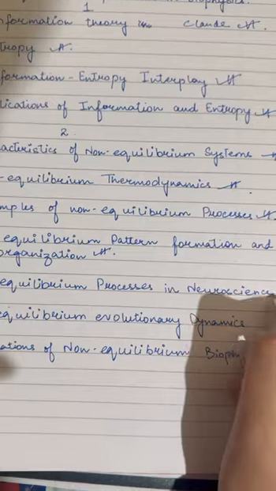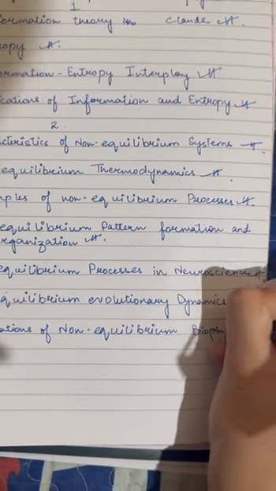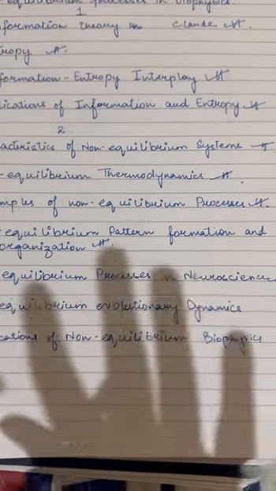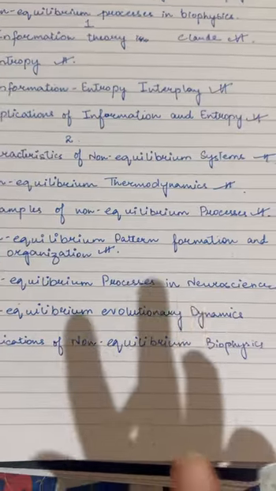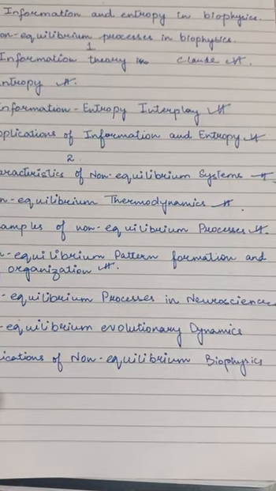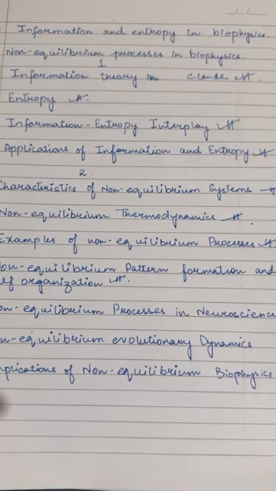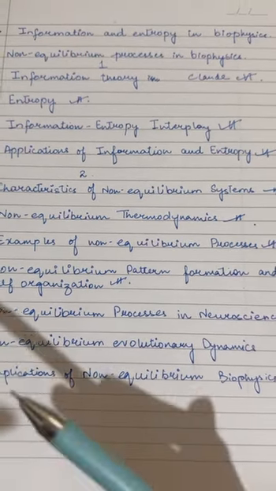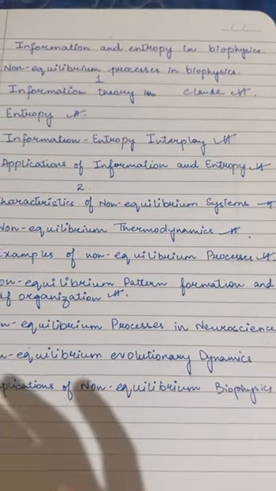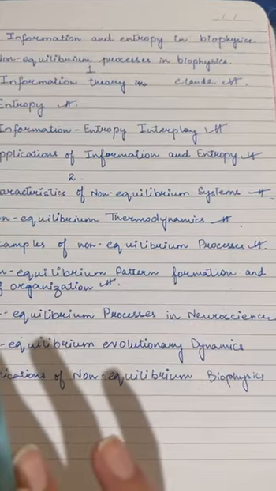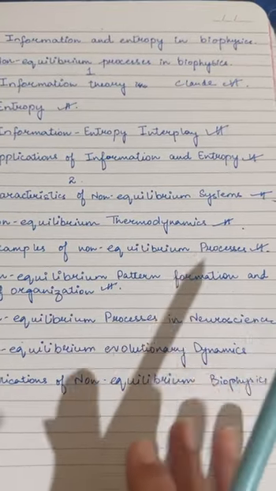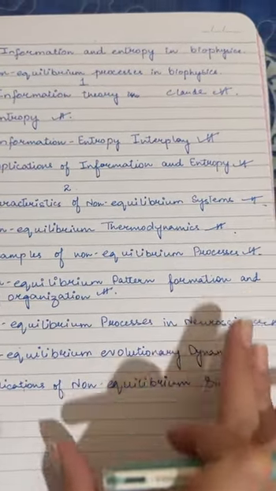And after that, we have non-equilibrium evolutionary dynamics. So it has two things, that is genetic drift and natural selection, and population dynamics and ecology. So evolutionary dynamics in populations are inherently non-equilibrium processes. The flow of genetic mutations and environmental pressures and selective forces drives populations out of equilibrium, allowing them to adapt over time.